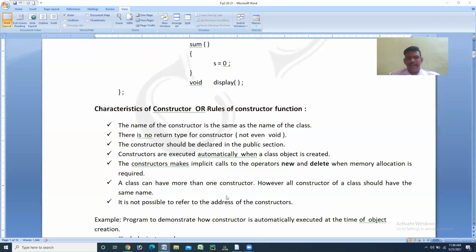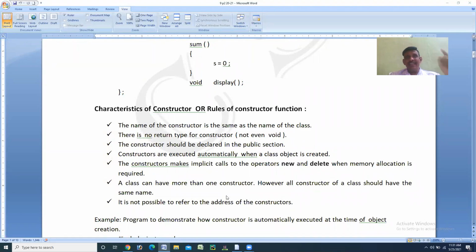Then the next point, a class can have more than one constructor. In one class, you can write as many constructors as possible. However, all the constructors of a class should have the same name. We are writing more than one constructor in a class, but the name of all the constructors must be the same as the class name that you have studied as the first rule.